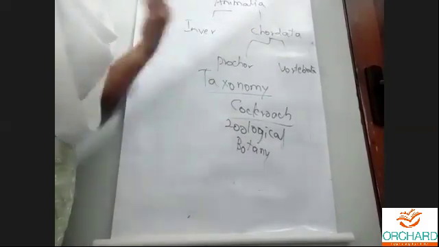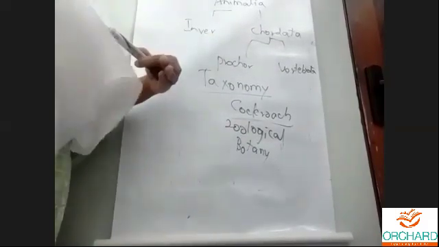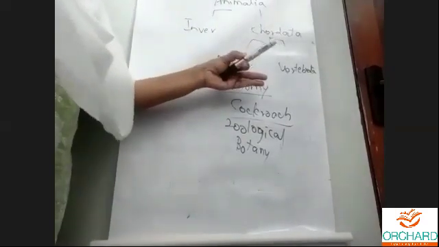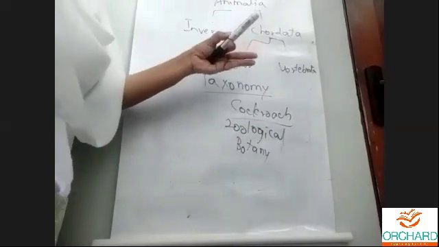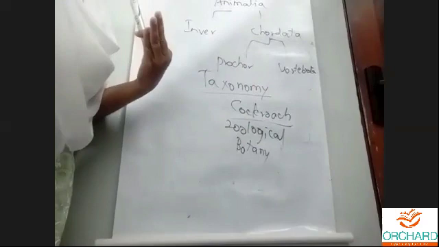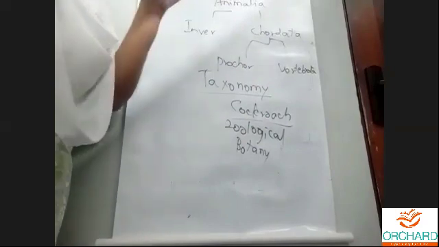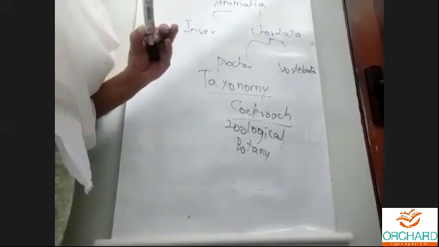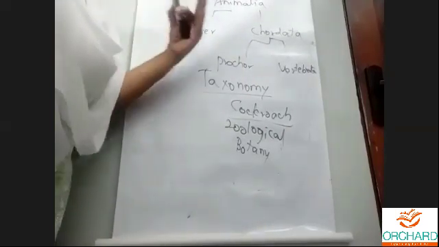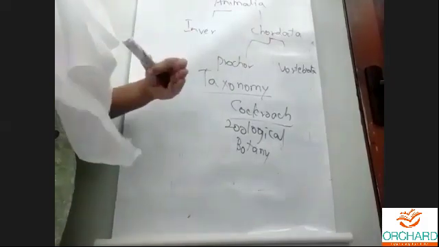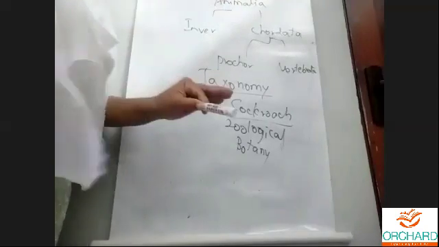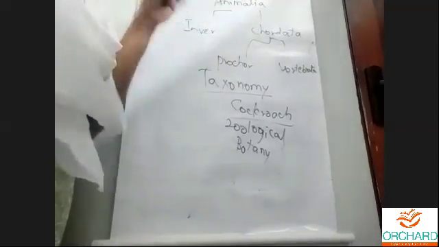If you say Periplaneta americana, he will be blinking, not understanding what you are saying. So we have a common name for everything. Even for human, we have the zoological name Homo sapiens. Like that, we have a particular zoological name for every organism.